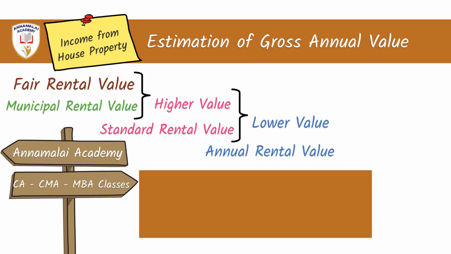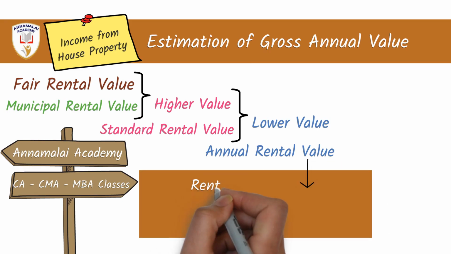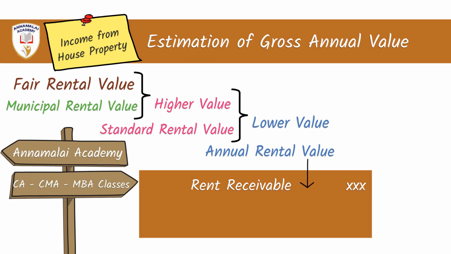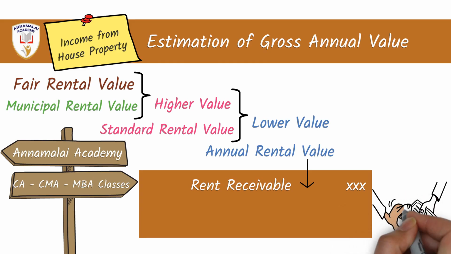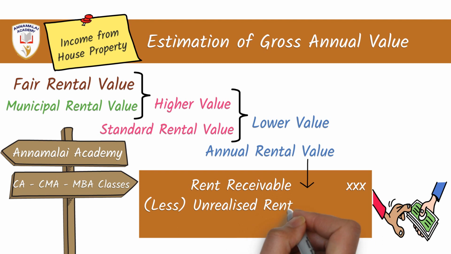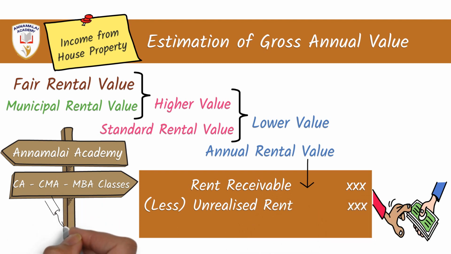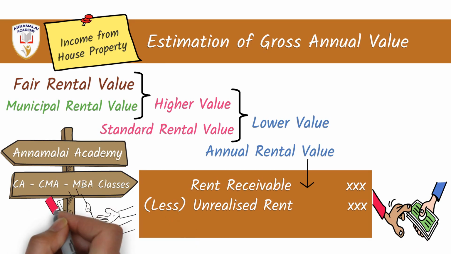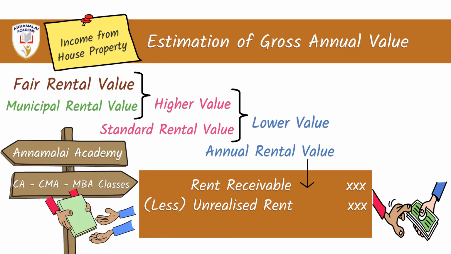For arriving at the annual rental value, the rent receivable during a particular financial year for the let out duration is to be calculated. From this, the unrealized rent, that is, the owner could not recover the rent from the tenant, is deducted. He should take all the steps for the recovery purpose, and it is to be proved. Only then the IT authorities will allow this deduction.